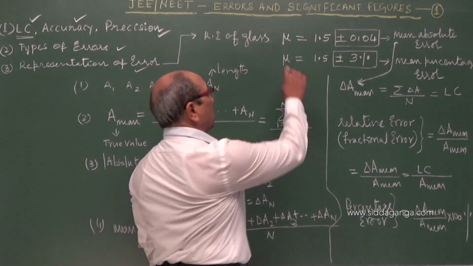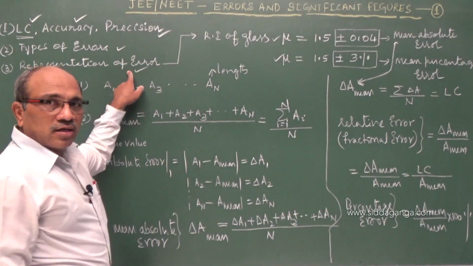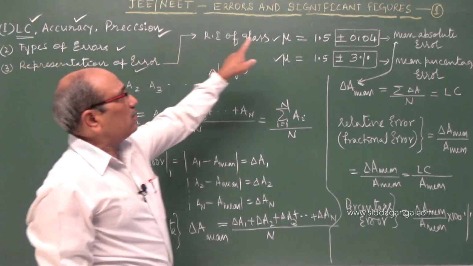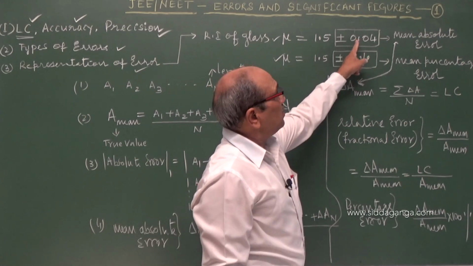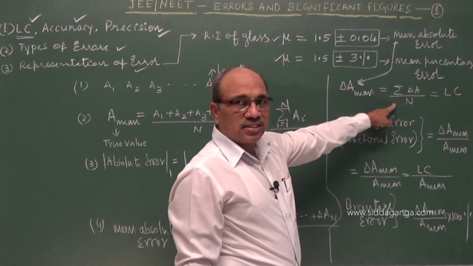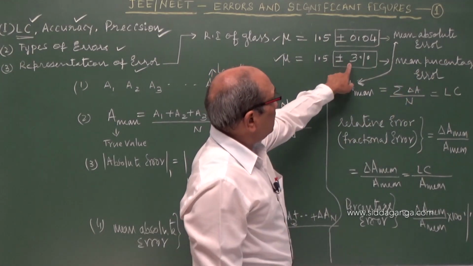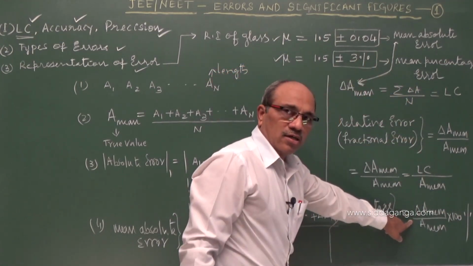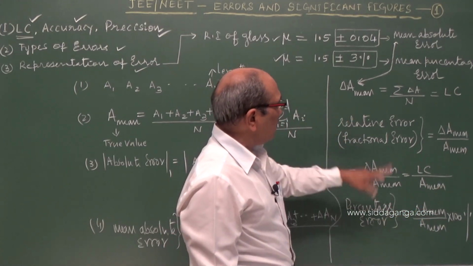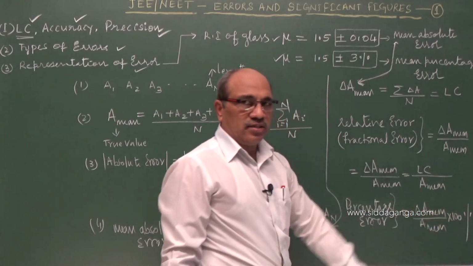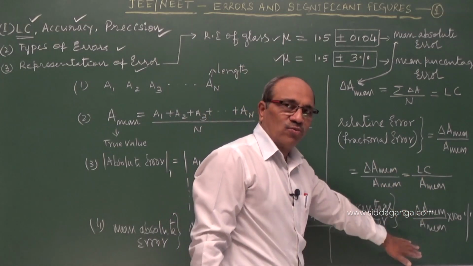These are the two standard methods of representation of error. If it is in this form, this is nothing but the mean absolute error, and it almost reflects the least count of the instrument. And for percentage, if they ask, it is the mean absolute error divided by the arithmetic mean, or error by true value.